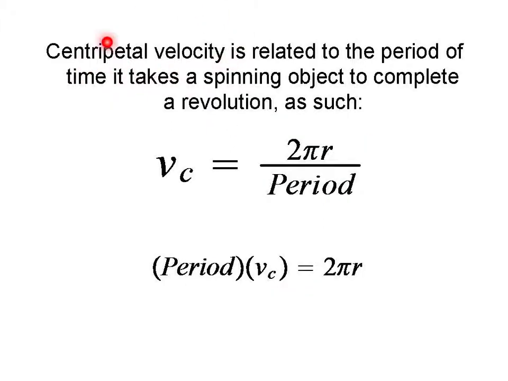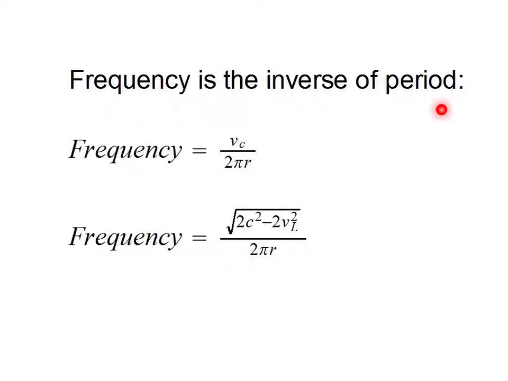Centripetal velocity is very important because it's related to the period of time it takes a spinning object to complete a revolution. V sub c, the centripetal velocity, is equal to the circumference of the circle divided by the period of rotation. We find that if v sub c drops, the period increases, so as v sub c approaches 0, the period will approach infinity. Frequency is the inverse of period. It would be given by the centripetal velocity divided by 2 pi r. We know that v sub c is this value here, so we can say the frequency is given by this term.